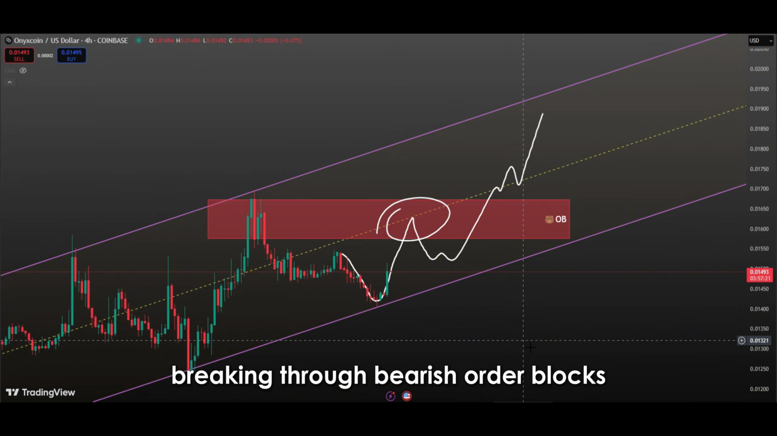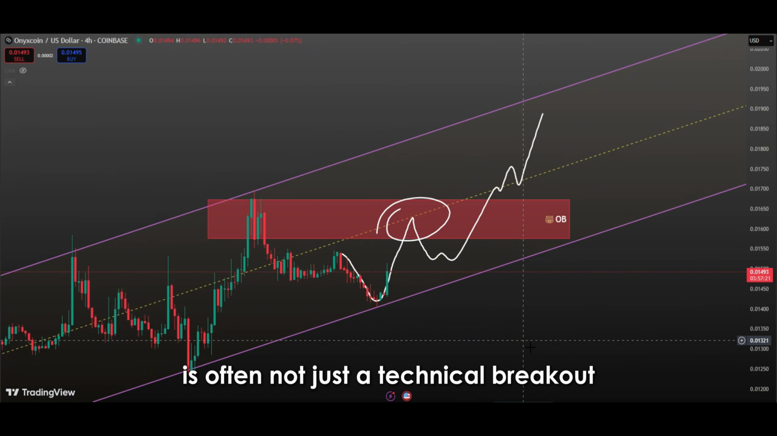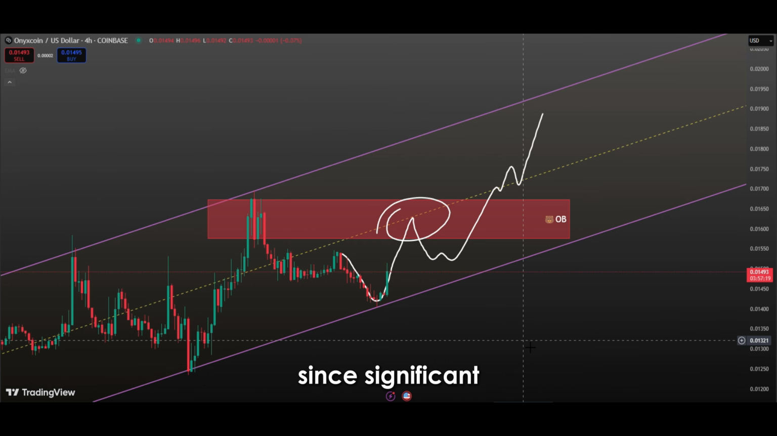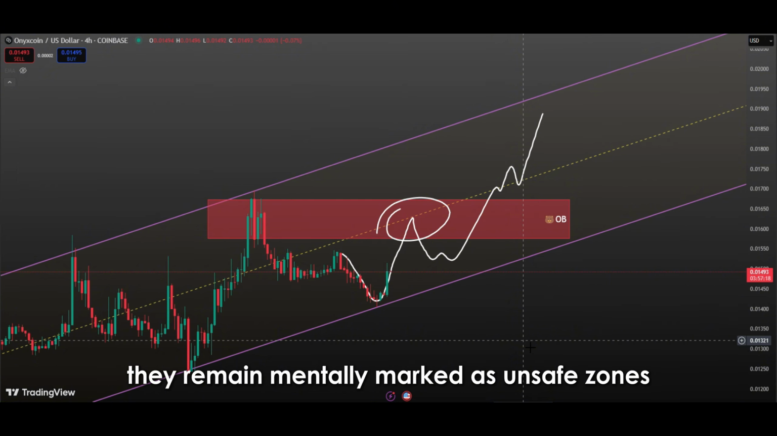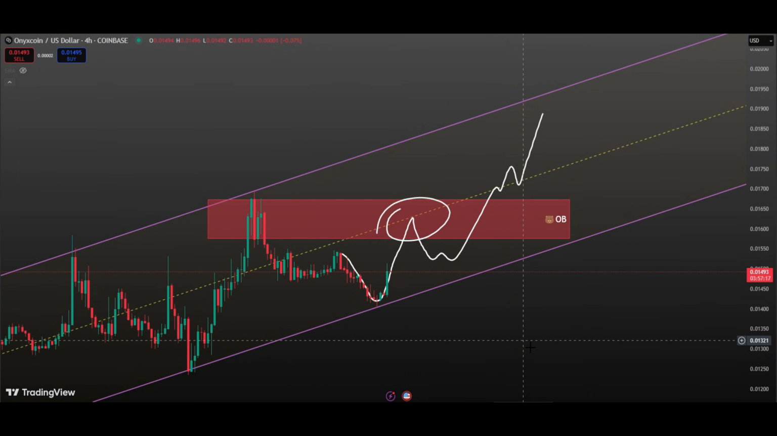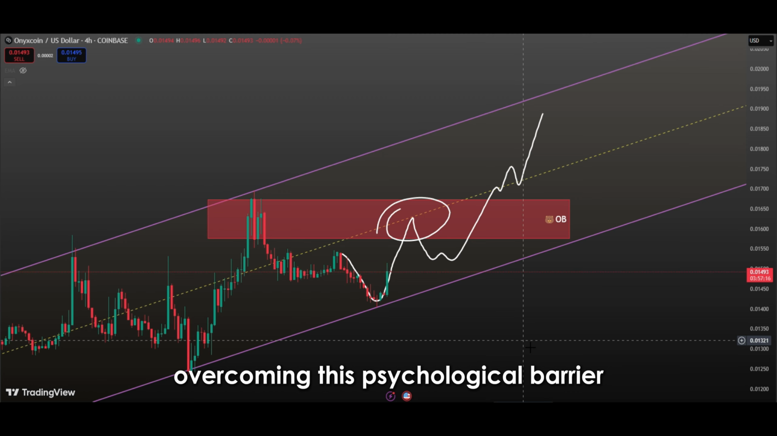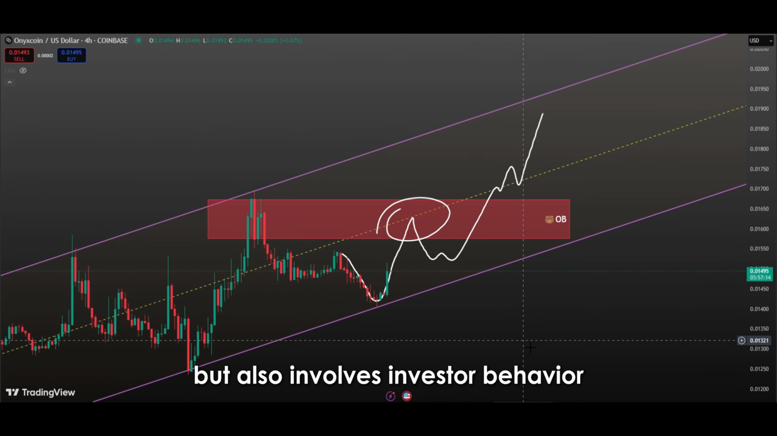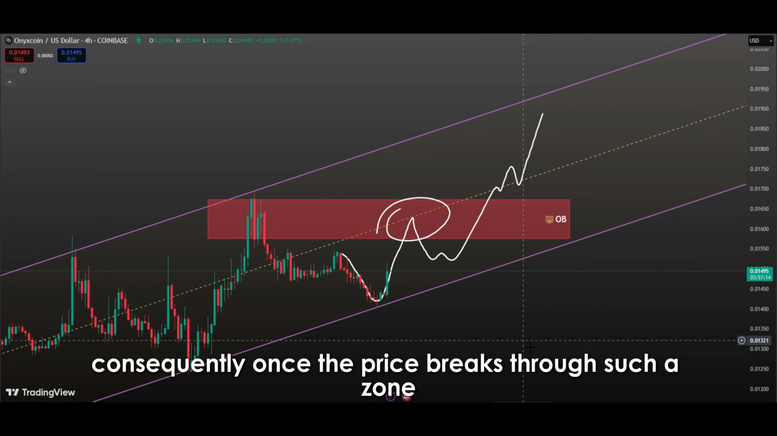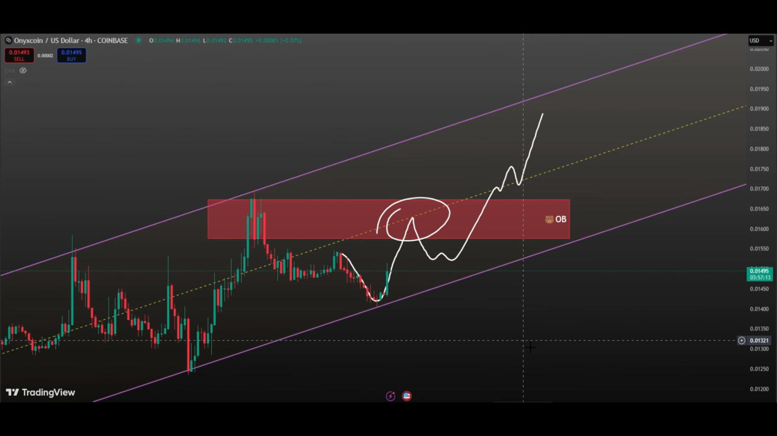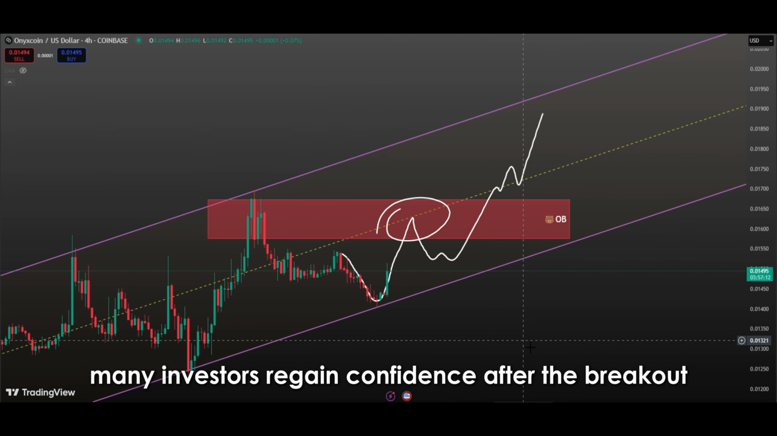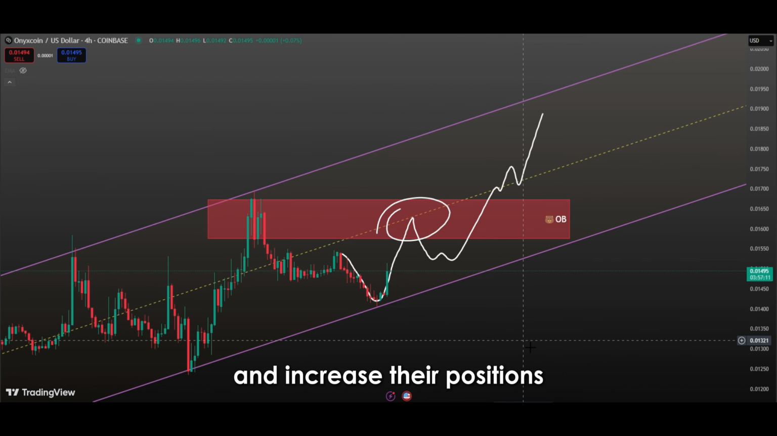Breaking through bearish order blocks is often not just a technical breakout. It also represents a psychological threshold. Since significant selling pressure was previously encountered in these areas, they remain mentally marked as unsafe zones for many investors. Overcoming this psychological barrier is not only a matter of technical analysis, but also involves investor behavior. Consequently, once the price breaks through such a zone, rapid and strong upward movements are often observed. Many investors regain confidence after the breakout and increase their positions.